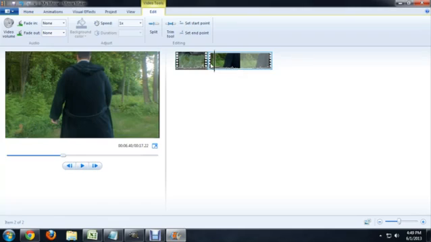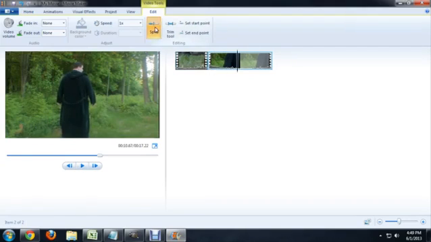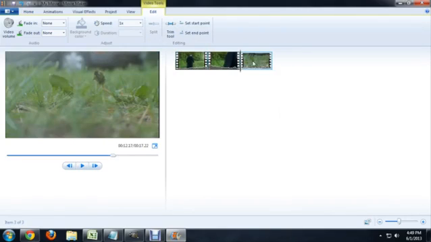All right. So we can rearrange these clips if we want. In fact, I'm going to split this one right here, and we can grab one of them and drop it into the middle, or drop the end or the beginning over on the end, and do whatever we would like to do with them. So I hope you've enjoyed this introduction to Microsoft Movie Maker.